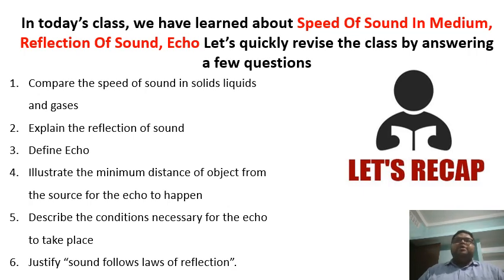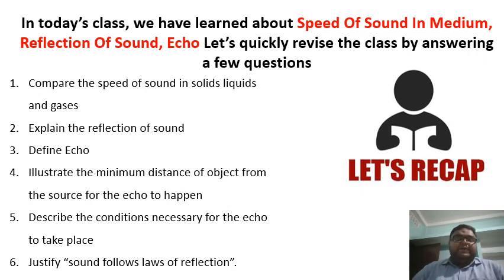So students, what is an echo? Echo is the reflected sound that we hear after it has been reflected from an obstacle. What should be the minimum distance from the object to the source for an echo to happen? The minimum distance is around 17 to 17.5 meters. It depends upon the speed of sound. The persistence of human hearing is the same, around 0.1 seconds. If we take 330 meters per second, the minimum distance is around 17.5 meters, and if we take the speed of sound as 346 meters per second, it is around 17.2 meters.